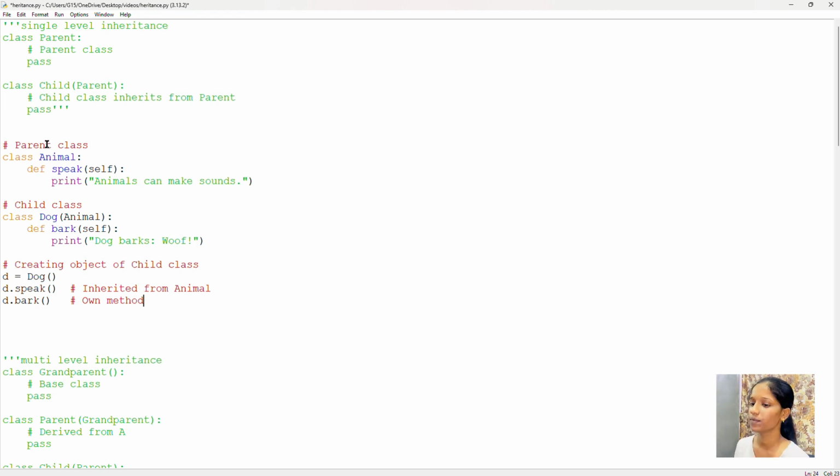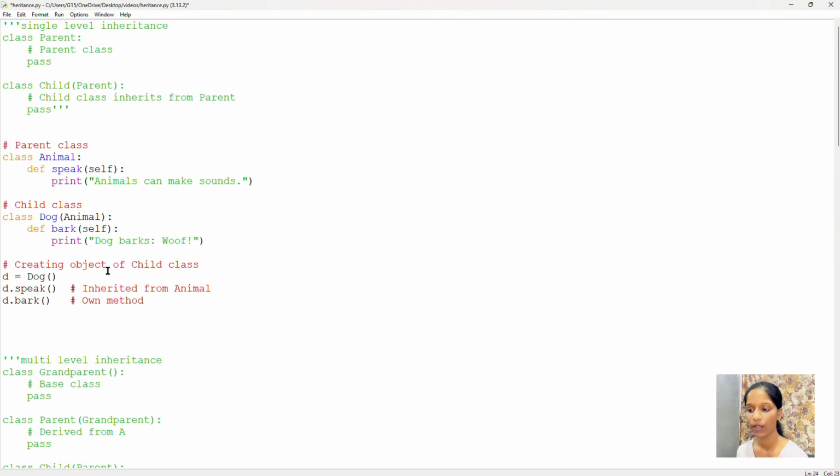So for an example, you can observe here, first I am giving a class name, that is animal. In parent class I have taken the parent as animal, and here I'm defining a function named speak, and it will print animals can make sounds. And next I'm creating a child class, that is dog of animal. Here I am specifying the name of the parent class in child class so that it can acquire the properties of parent class. And I'm creating a function that is def bark, that is dog's bark, and it will print dog barks woof.